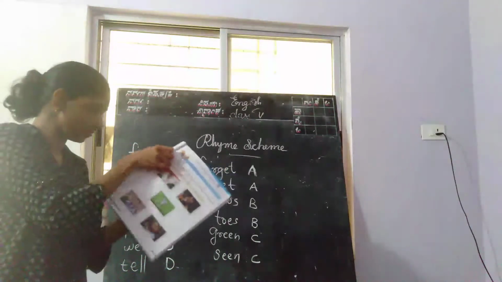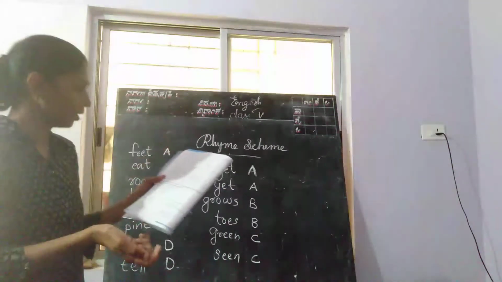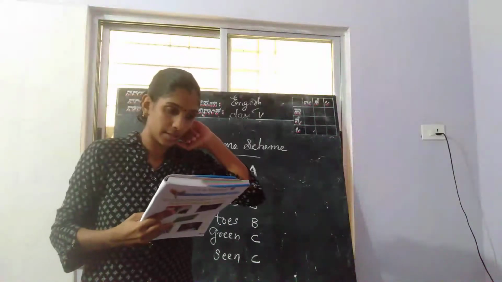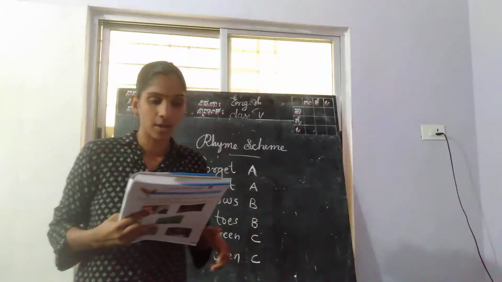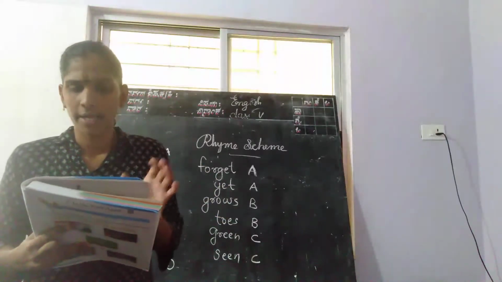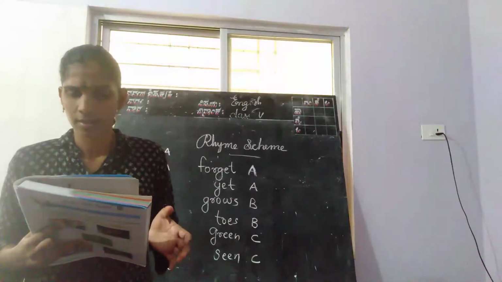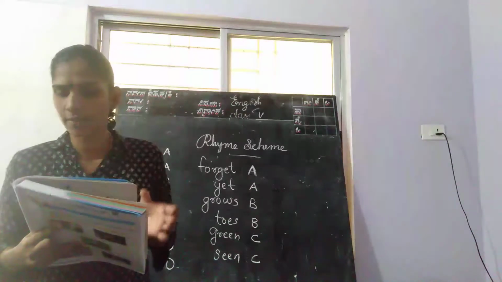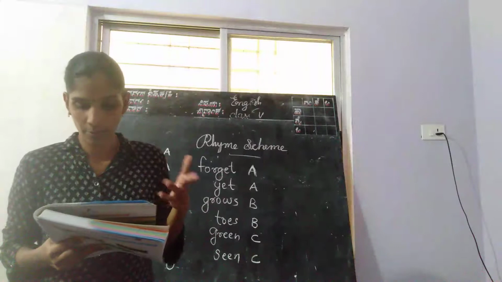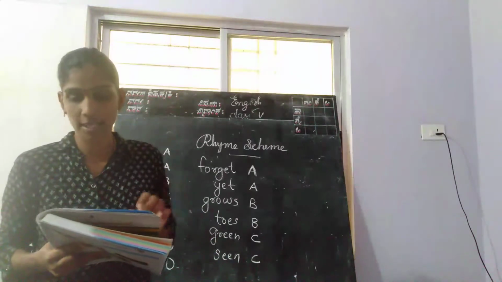See, there is one more activity. Excerpt from The Lobster Quadrille, Alice's Adventures in Wonderland by Lewis Carroll. Here is one more poem. We have to write the rhyme scheme.